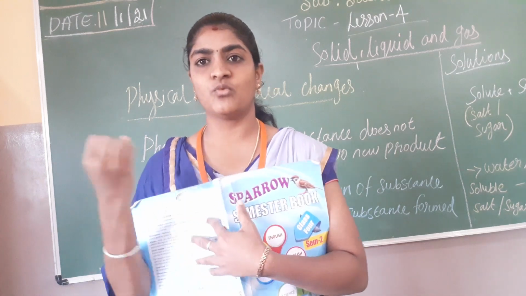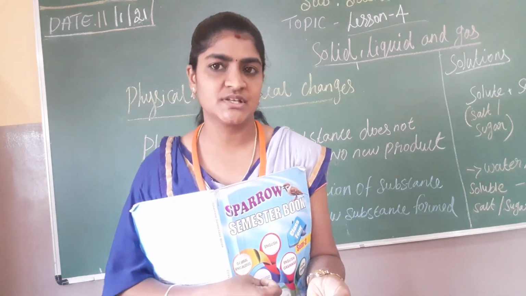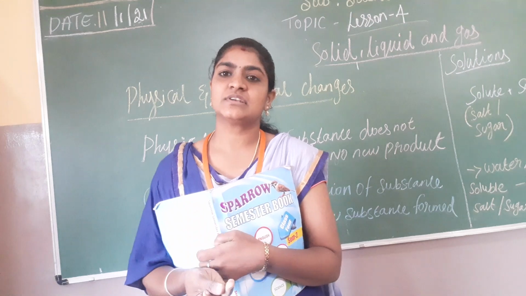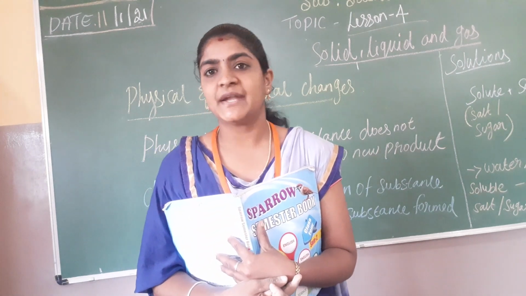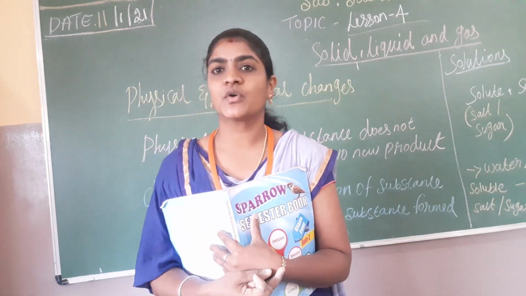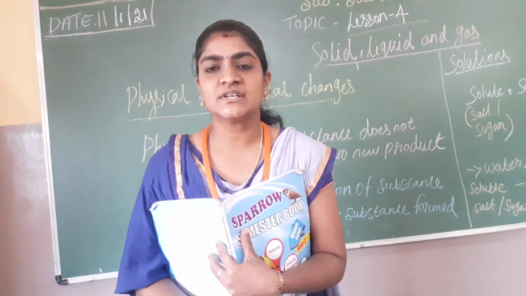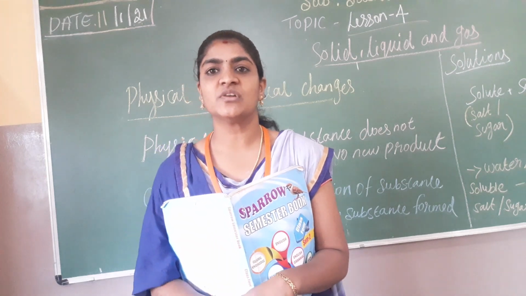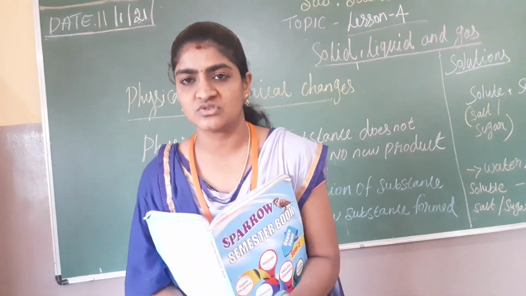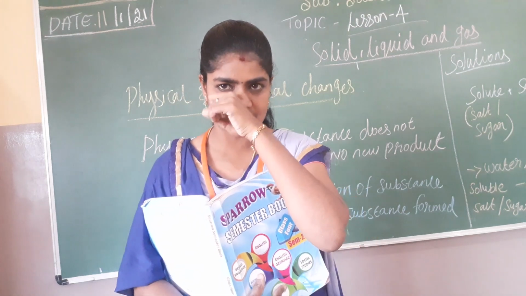Before that, we want to know about water. Water is transparent, and it has its own volume, but it does not have any shape. Water is called a universal solvent. We can dissolve many things in water. I will be explaining that at the end of the lesson, children.